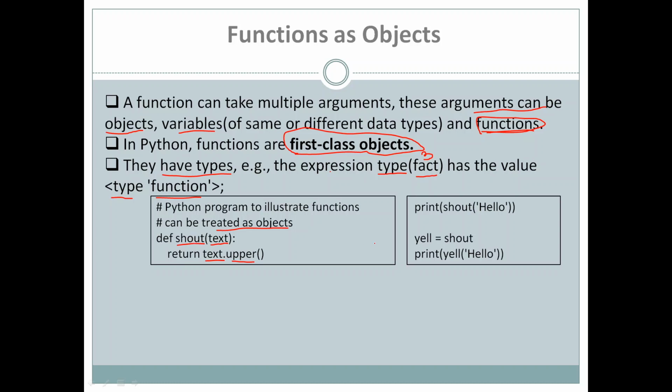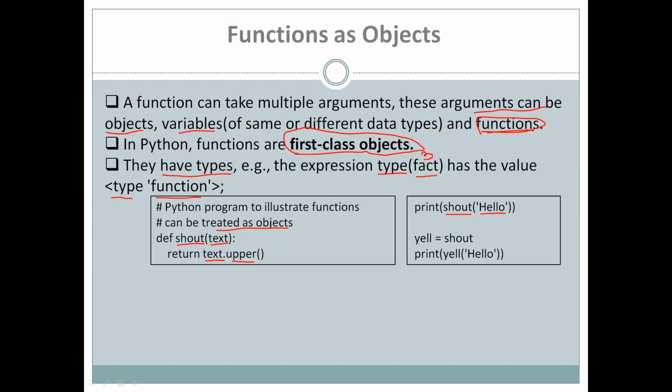Okay, the other statements in the program. So we have a print statement. Inside the print statement, if you see, we are calling this function shout. This is the definition of a function. Here we have a function call to shout, and while calling the function we are sending a value that is hello, and the value which we are passing here, hello, will be stored in text, and then we are returning the same.